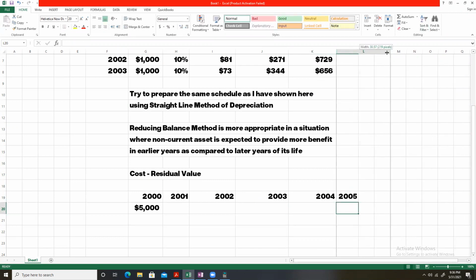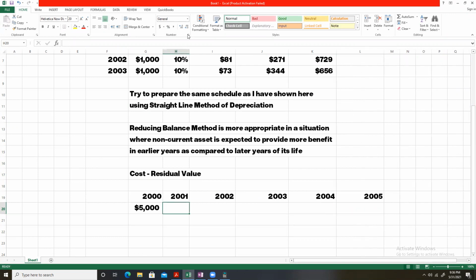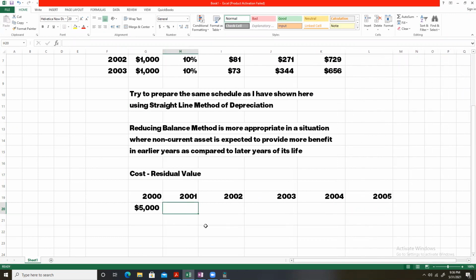We will continue to use the asset for the next 5 years. Now, when we charge depreciation, we will charge a depreciation expense each year for the next 5 years. By doing so, what we are actually doing is spreading this $5,000. These $5,000 that we spent on the non-current asset in 2000, we are spreading during the next 5 years, that is the useful life of the asset.